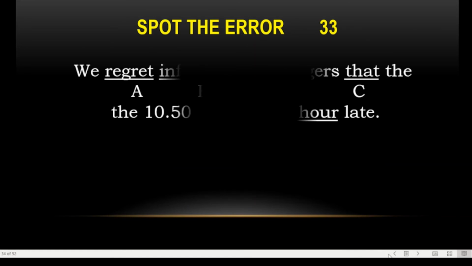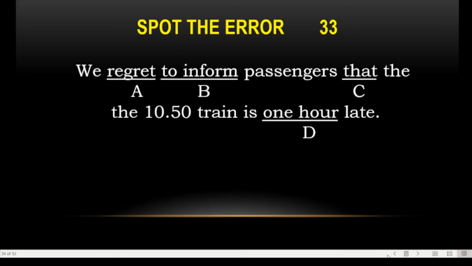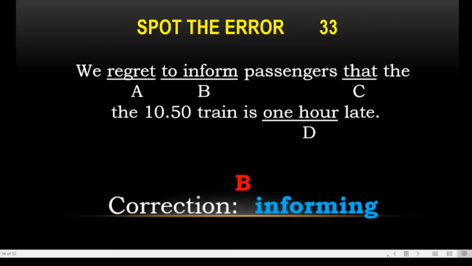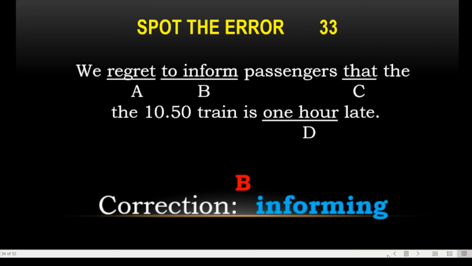Yes, the next one, 33. We regret to inform passengers that the 10:50 train is 1 hour late. So here we have regret informing. Because the main verb is inform, sometimes we have to use the complement with respect to regret. So we regret informing passengers that the 10:50 train is 1 hour late.